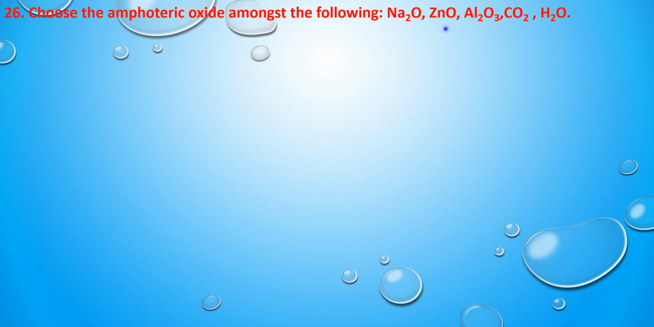and water. So these are the oxides. From these oxides we have to choose the amphoteric oxides. Amphoteric oxide means the oxides which are having both acidic as well as basic properties, those are called amphoteric oxides. So the answer is zinc oxide and aluminum oxide are the two amphoteric oxides from these given oxides.